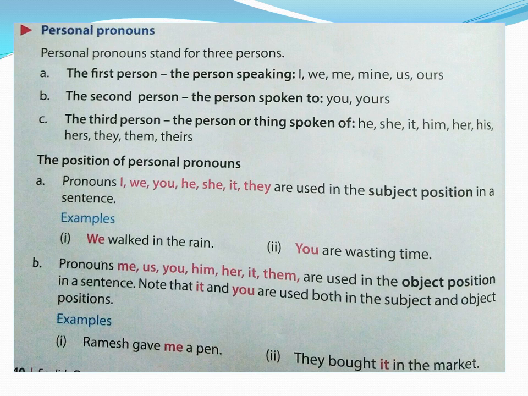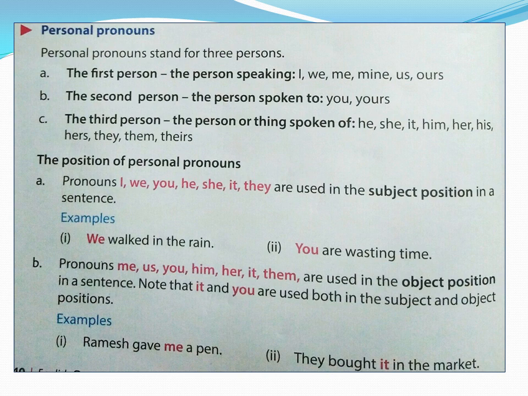So personal pronoun is the first kind of pronoun, children. There are many kinds of pronouns. Personal pronoun is the first kind. So what are personal pronouns? Personal pronouns stand for three persons. We have already discussed the first person, the second person, the third person.